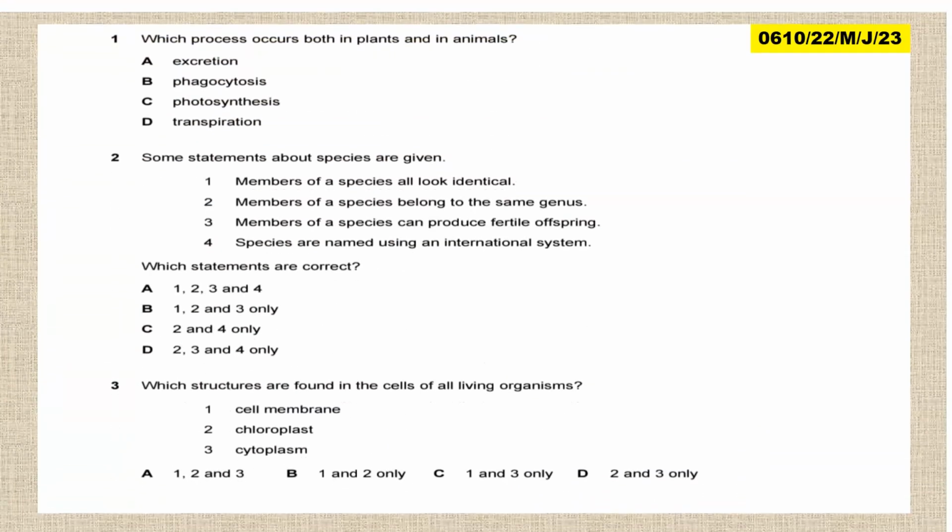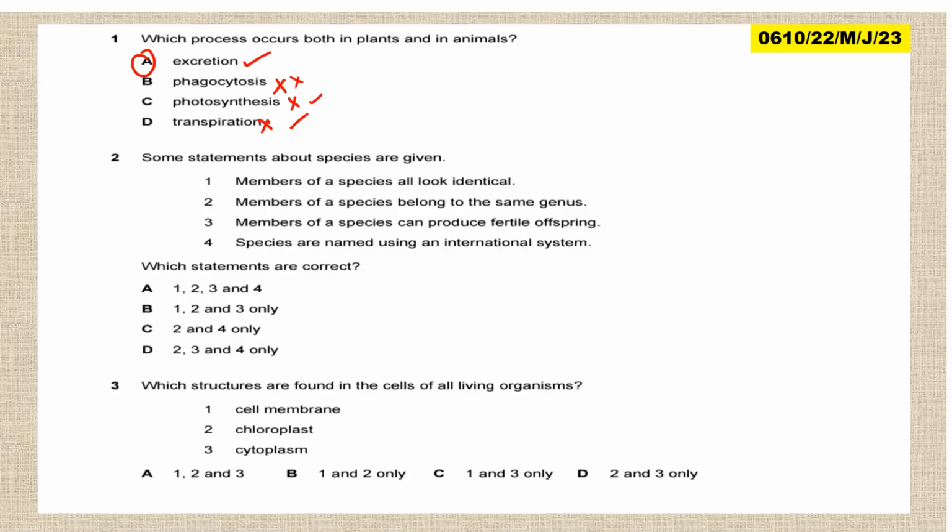Then we proceed. That is paper 2, May, June 2023, variant 2. What process occurs in both plant and animal cells? Not photosynthesis, not phagocytosis, not transpiration. This occurs in plants. This one is normally in white blood cells. Then the part is excretion. In other words, you just look at characteristics of organisms. So the answer is A, right here.